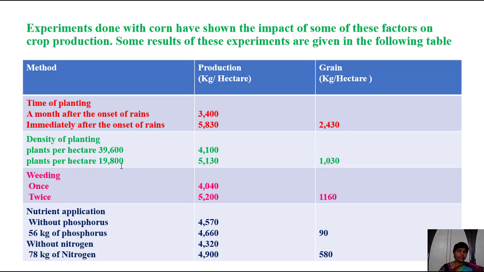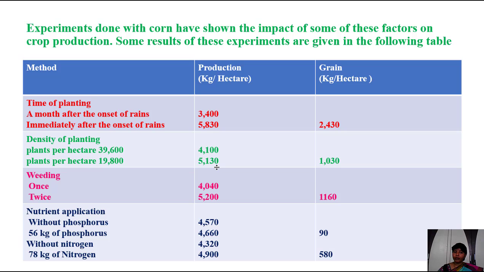The second factor is density of planting. How many plants we are planting in 1 acre? In 1 hectare. 1 hectare means 2.5 acres or 2.47 acres. Plants per hectare. In 1 hectare, they planted 39,600 plants. So the production is 4,100 kgs per hectare. Some people planted 19,800 plants. They got 5,130 kgs production.